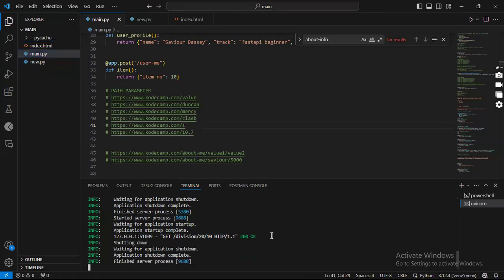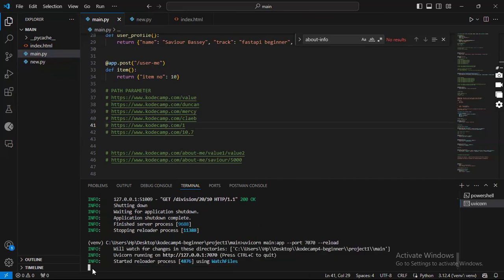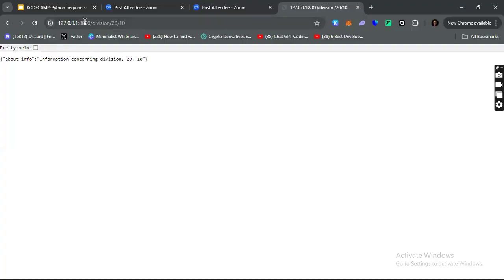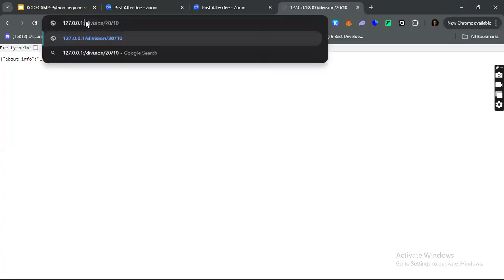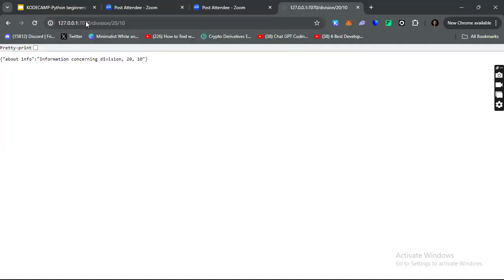All right, so let's try this again. This time, let me specify ports just to be sure that we're not having a port conflict at some point. 7070 here. Let's go back and try it again. So I'll change my port from 8000 to 7070. And yeah, basically, you have the same thing.